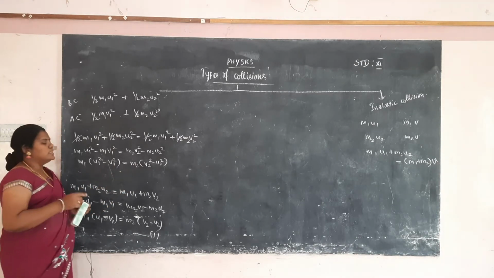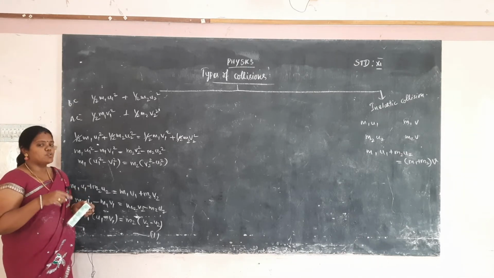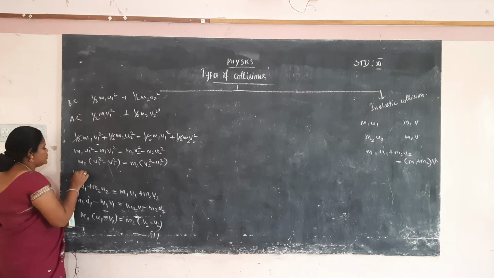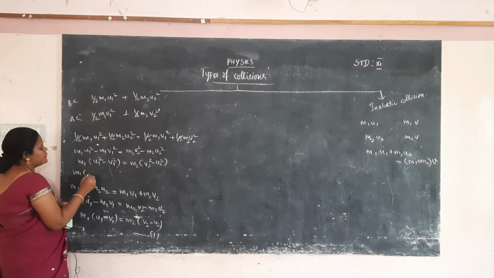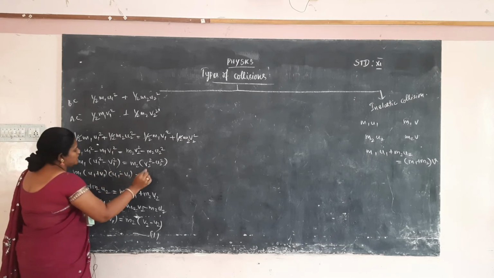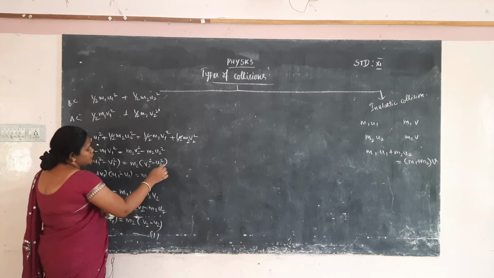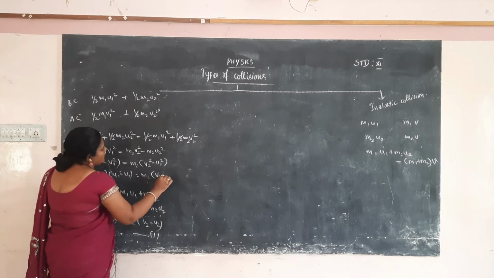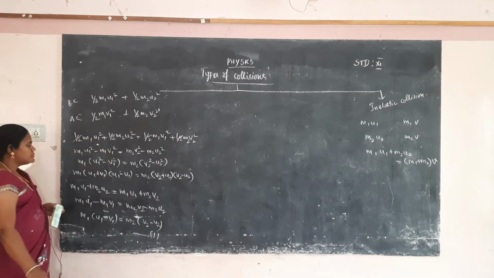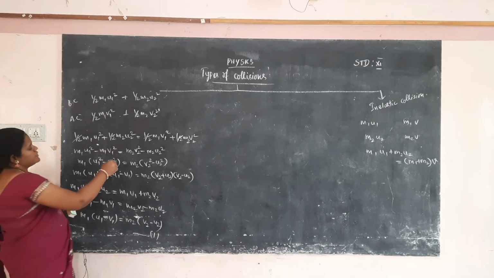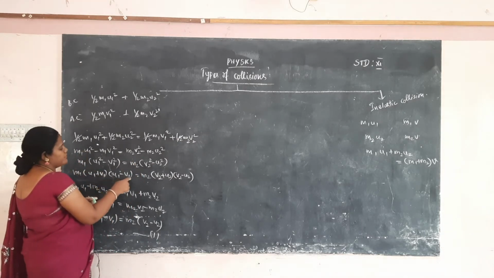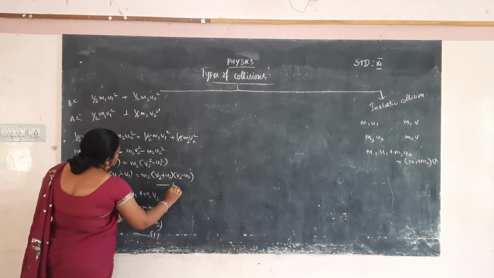In the algebraic formula, a square minus b square is equal to a plus b into a minus b. So this is the way we change it: m1 into u1 square minus v1 square becomes u1 plus v1 into u1 minus v1, equal to m2 into v2 square minus u2 square, which is v2 plus u2 into v2 minus u2. This is equation 2.